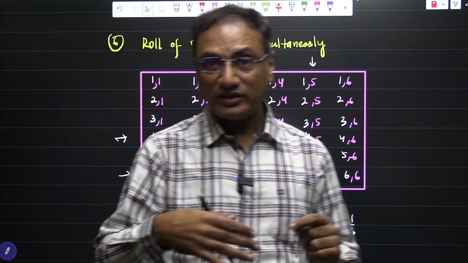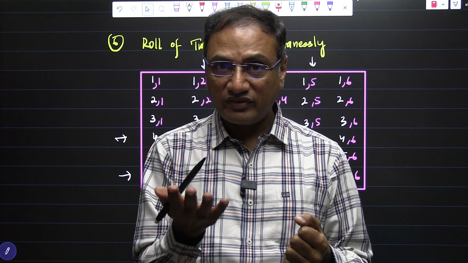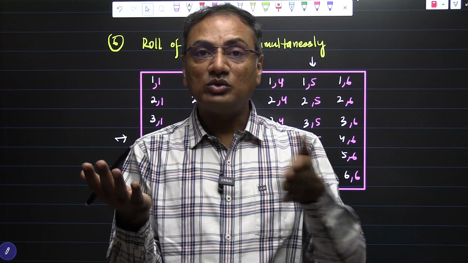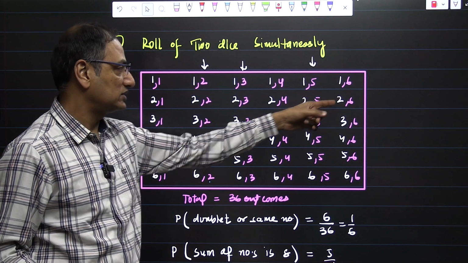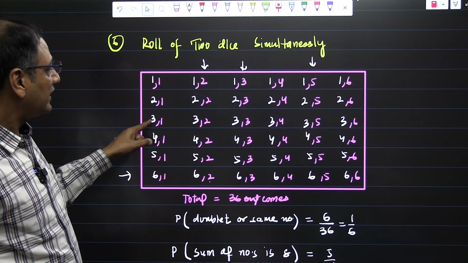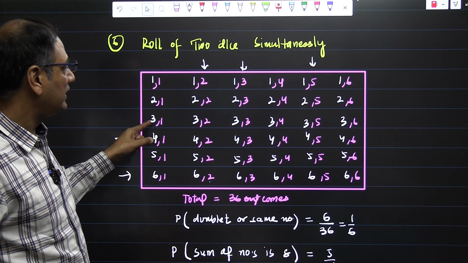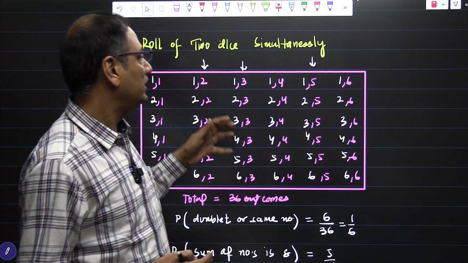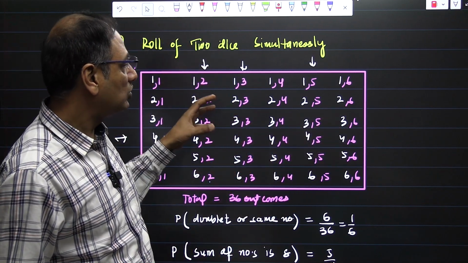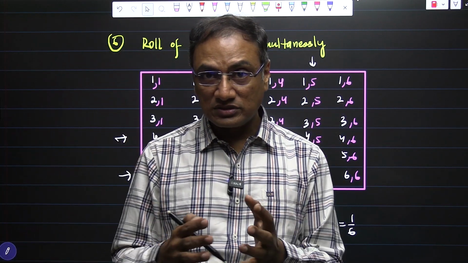On the second roll, for example, if I am having 2 on the first die, the second die can have 1, 2, 3, 4, 5, 6. It means 2,1; 2,2; 2,3; 2,4; 2,5; 2,6. If the first die has 3, the second die can have any number. So this is the way we make the list of all possible outcomes.